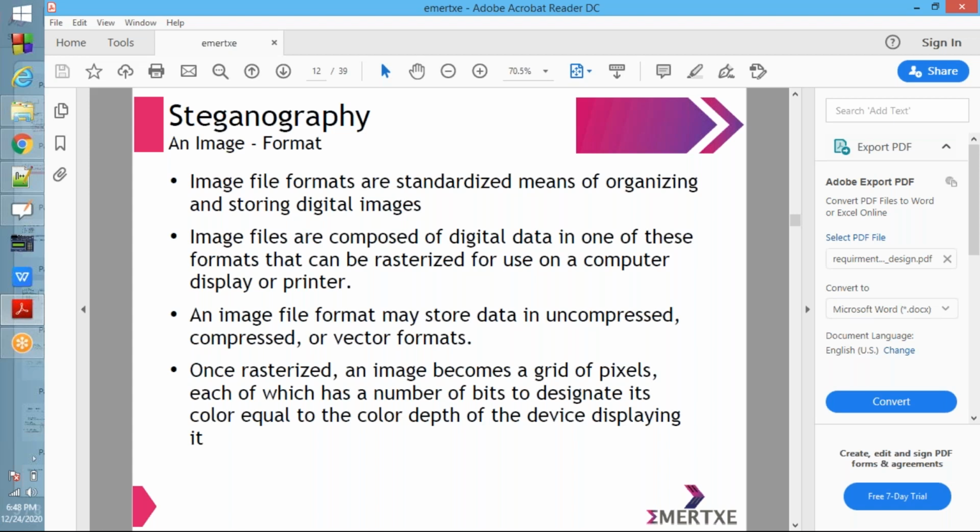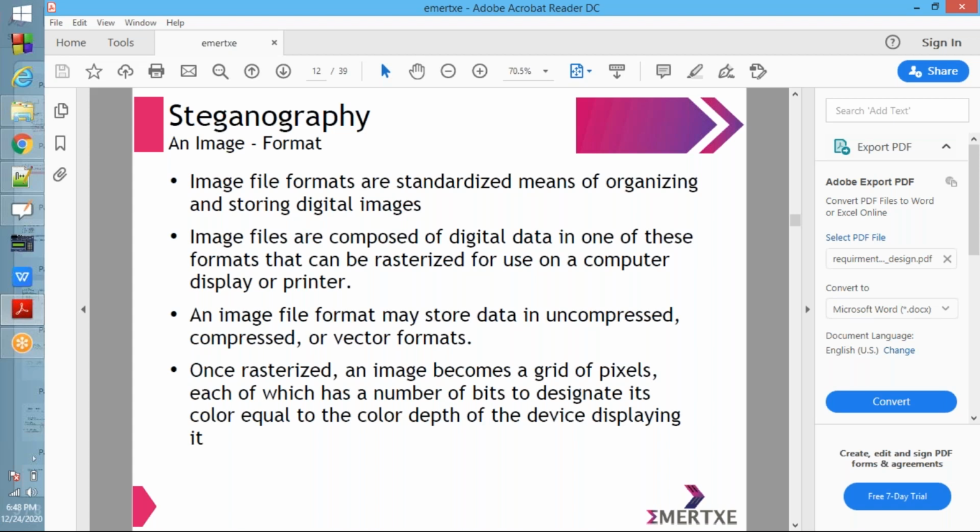Image files are composed of digital data in one of these formats that can be rasterized for use on a computer display or printer. It contains zeros and ones only. It will be rasterized, and rasterized in the sense that it will be expanded or converted.